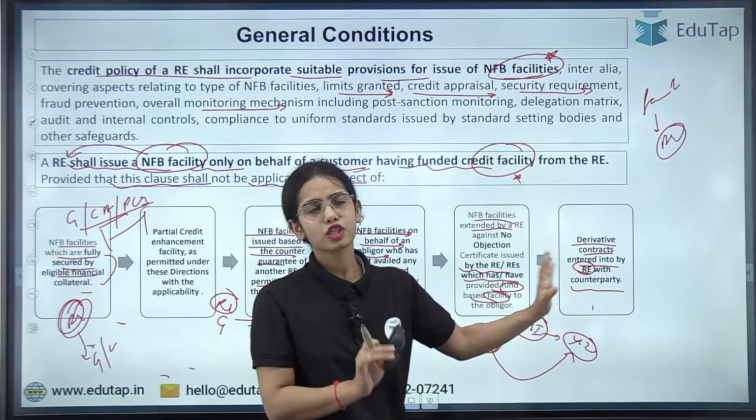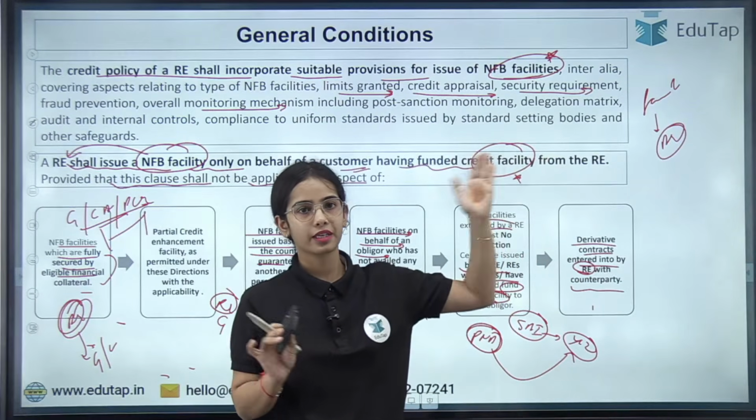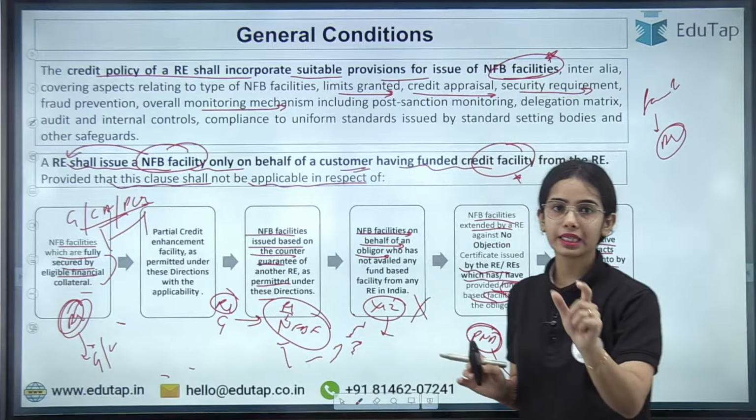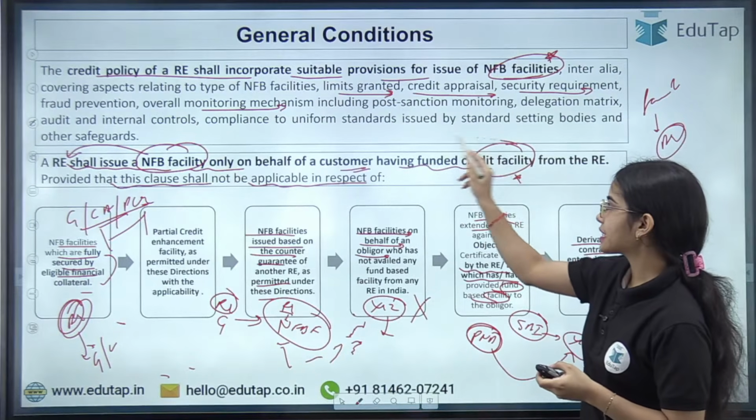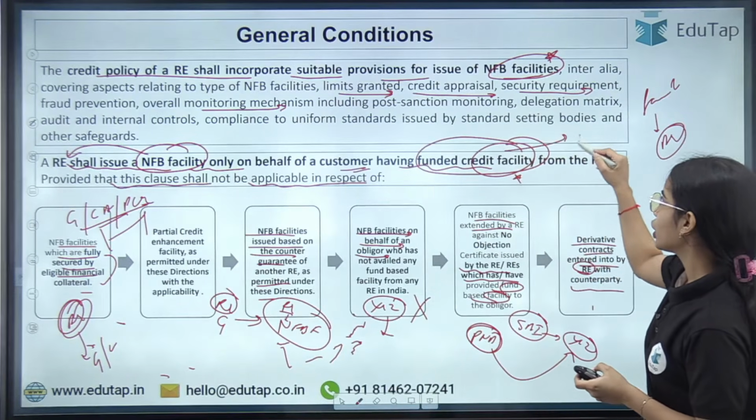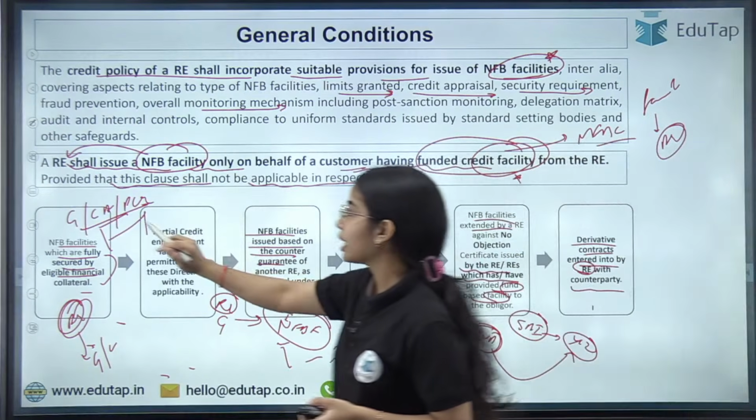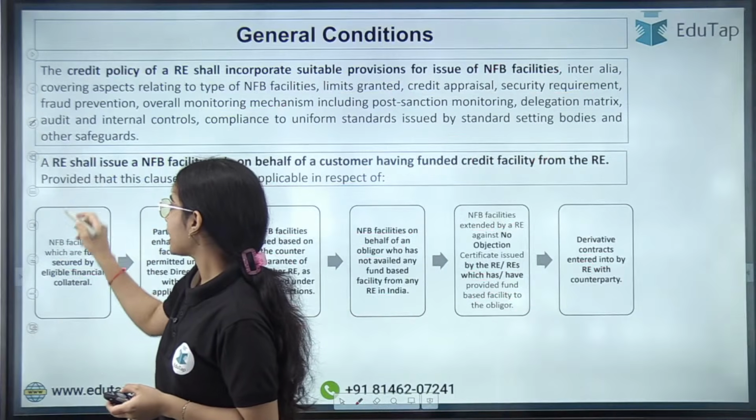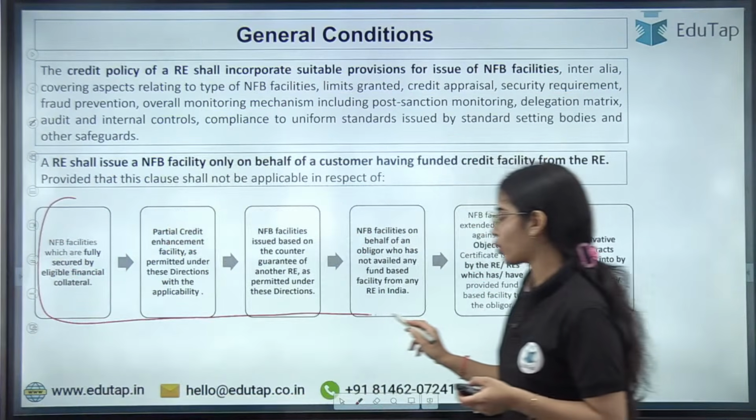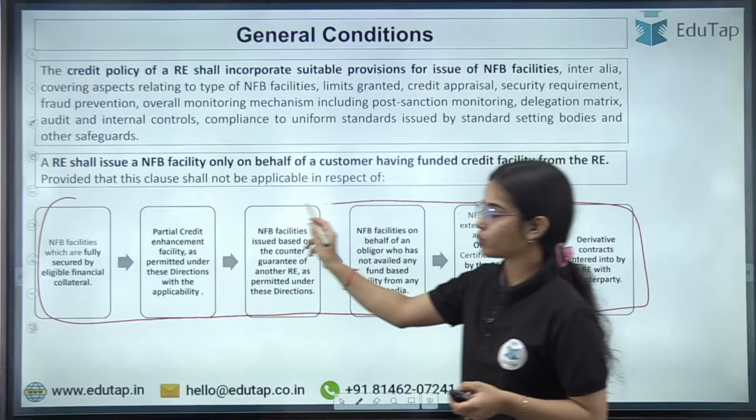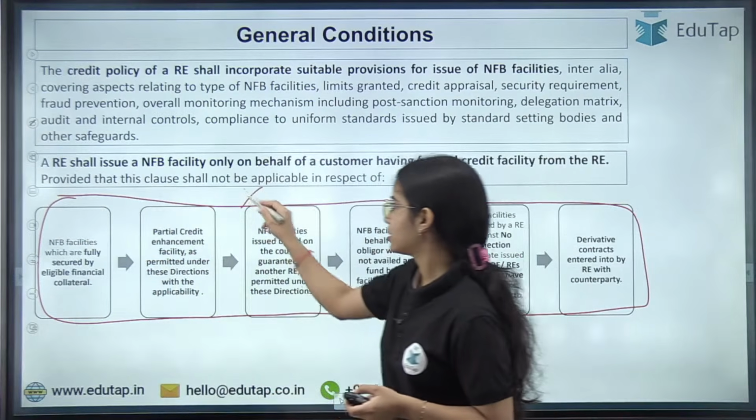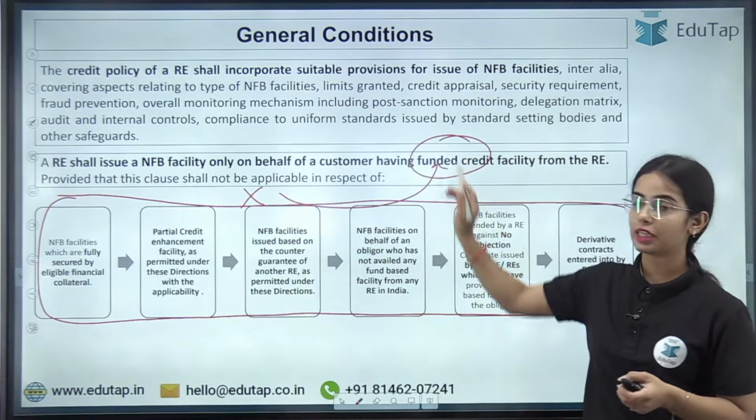For this there is no requirement for a fund based credit facility. So basically, a regulated entity that has provided the fund based credit facility should be providing the non-fund based credit facility to the obliger. Okay, but it has been said that if any of these rules and regulations are being followed, then there is no requirement for the above condition to be followed.